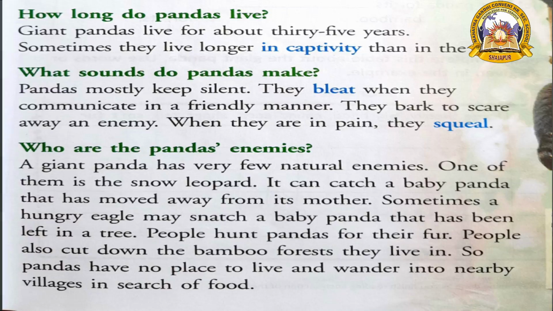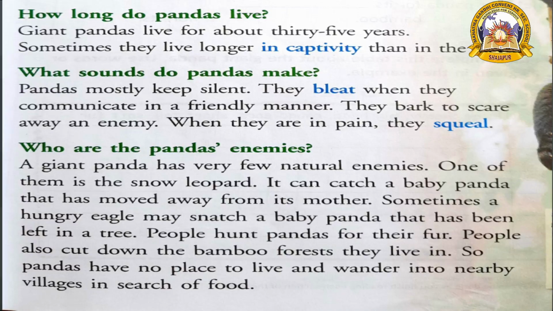What sound do pandas make? Pandas mostly keep silent. They bleat when they communicate in a friendly manner. They bark to scare away an enemy. When they are in pain, they squeal. Who are the panda's enemies? A giant panda has very few natural enemies. One of them is the snow leopard. It can catch a baby panda that has moved away from its mother. Sometimes a hungry eagle may snatch a baby panda that has been left in a tree.